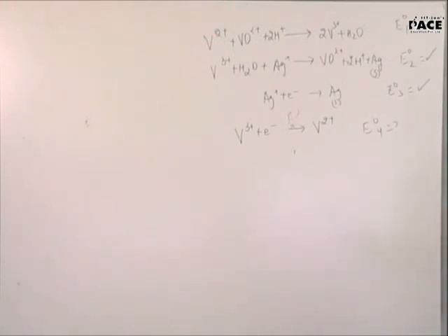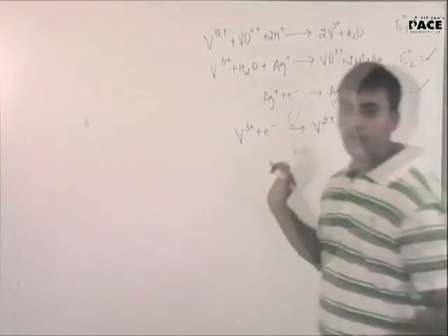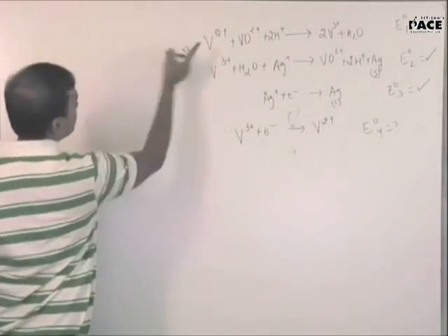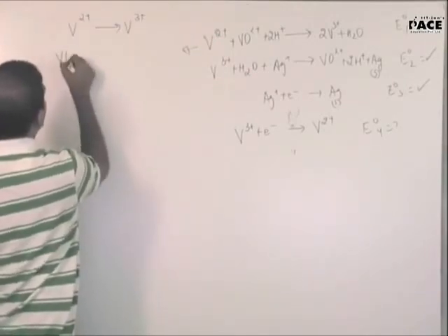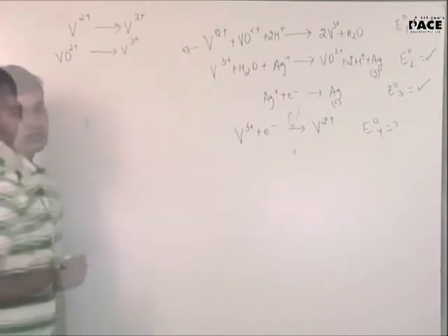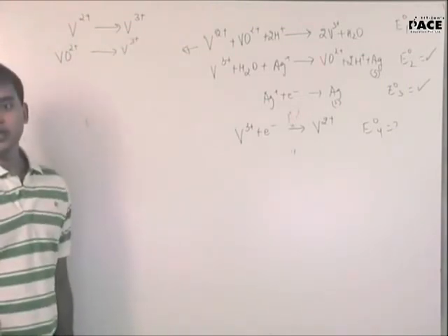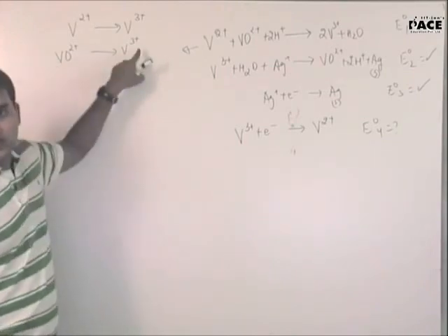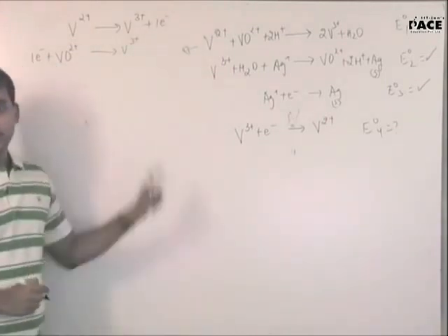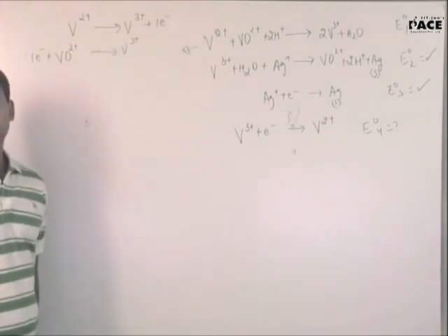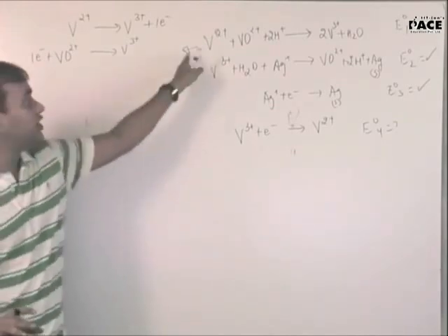See, in this question, can you just find out the n for each case? What will be the n for the first case? How do you find the n for the first case? See, if I see the first equation, I can say V2 plus is changing to V3 plus, and I can also say VO2 plus is changing to V3 plus. This is the thing which is actually happening. So here vanadium is going from +4 to +3, so it is getting reduced. And here it is getting oxidized. So what is the n for the first reaction? 1. Getting my point? It's a whole cell reaction. You cannot see any electron.